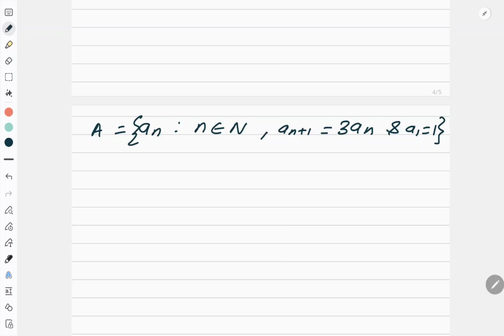Now what exactly is given? First thing, a1 is 1, no issues. Now when I want to write a2, in this relation I put n is equal to 1, I will get a2. So a2 is equal to 3a1.